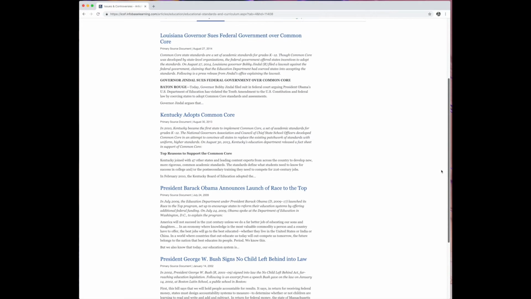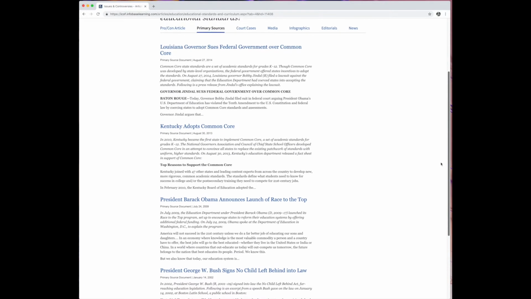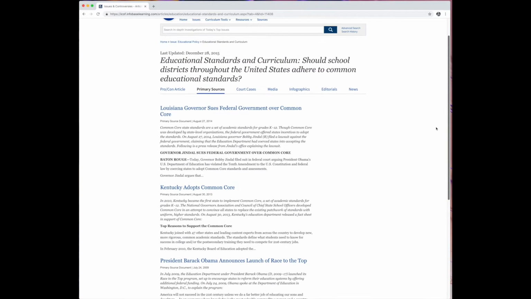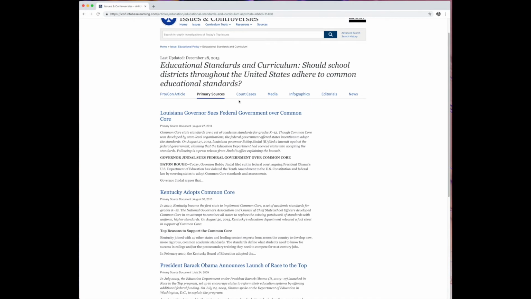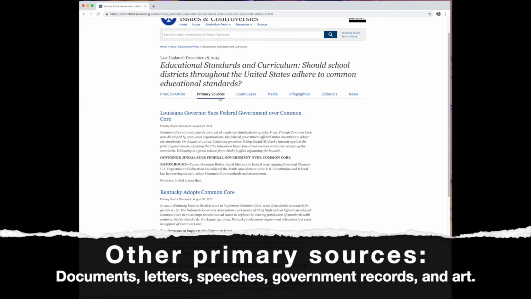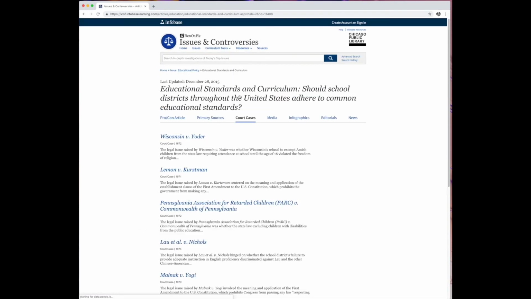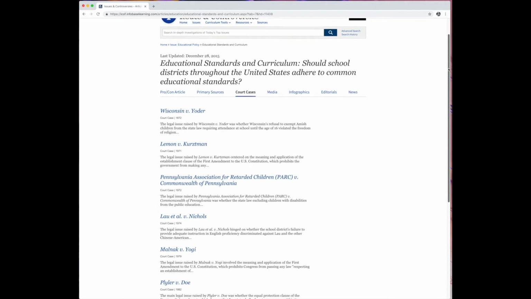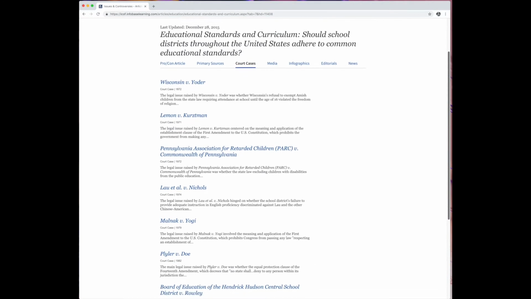In this particular case, the primary sources are related to court cases, actual transcriptions, rulings made by judges without any context added to them from any outside source. That's what makes them primary. It's up to you to figure out what it all means. Or you can click on the next tab, Court Cases, where you'll actually find some descriptions and analysis of some of those court cases from the primary sources.